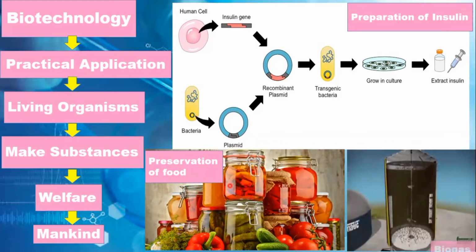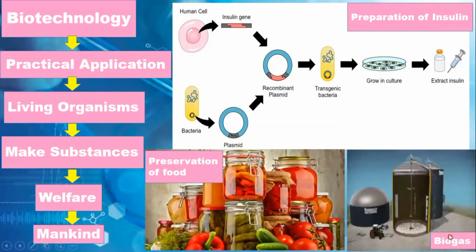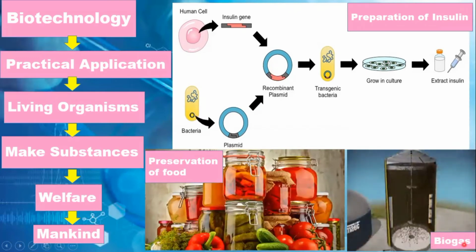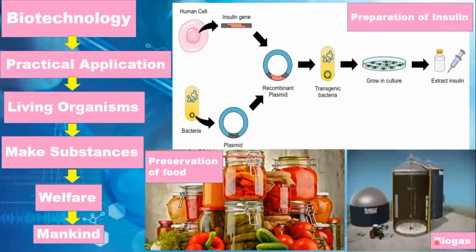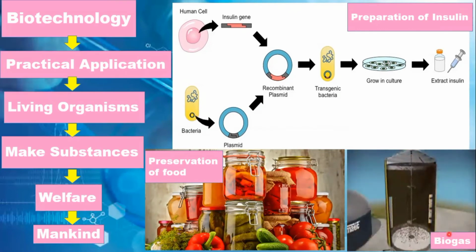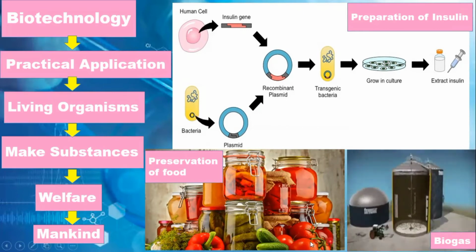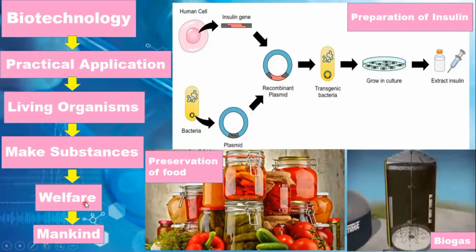And the other application is biogas. First of all, we have to define biogas. What is biogas? Biogas is basically a mixture of certain types of gases that is produced by the degradation of animal and plant waste. Biogas mainly consists of methane, and methane is used as a fuel and for a variety of purposes. So in this way, we can say that we are using living organisms for the welfare of mankind.